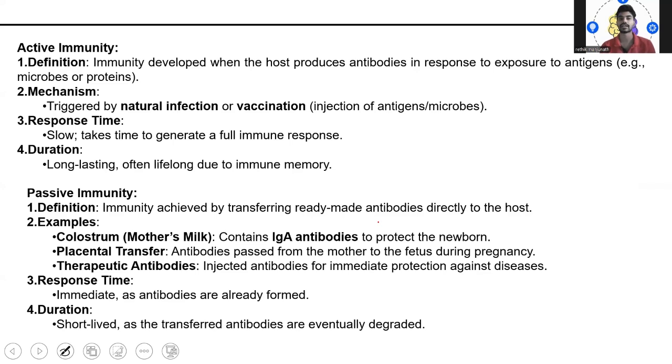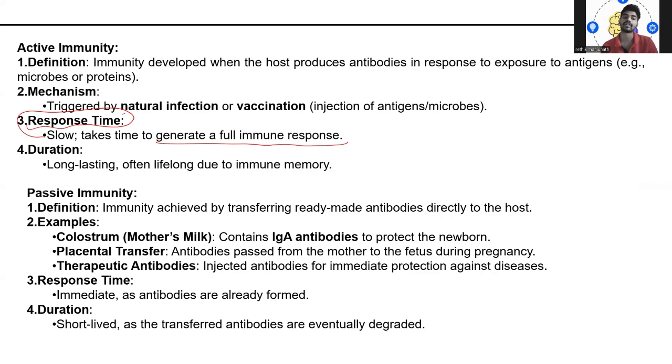So active immunity means the immunity which is developed when the host produces antibodies in response to exposure to an antigen, for example microbes or proteins. It is normally triggered by natural infection or by vaccination. Vaccination means injecting inactive antigens or microorganisms. The response time is slow, obviously it takes time to generate a full immune response to that specific one. Duration is long lasting, often lifelong due to immune memory.